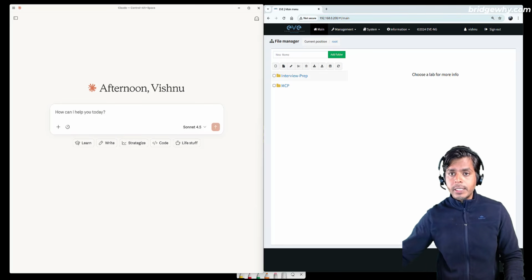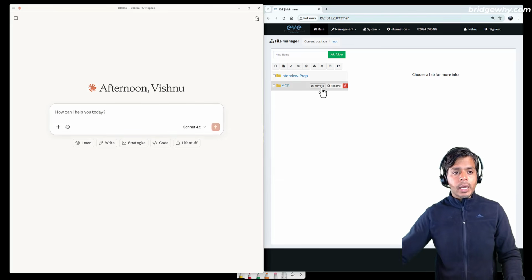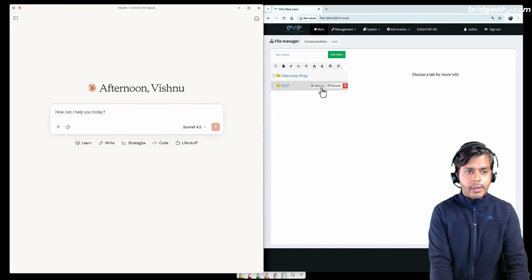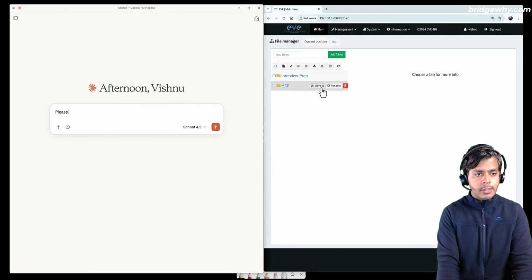On the right hand side, you see this graphical user interface in Chrome, right? It is basically of my EVE-NG machine. And right now you can see that I do not have any lab created, although I have two different folders created here. So what I'm going to do here is write, please, although you do not need to write please, but let's see, please create a lab named as OSPF demo, right?